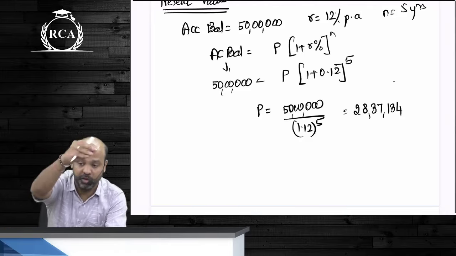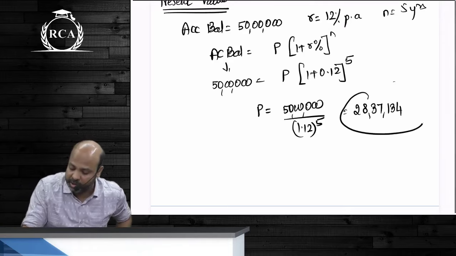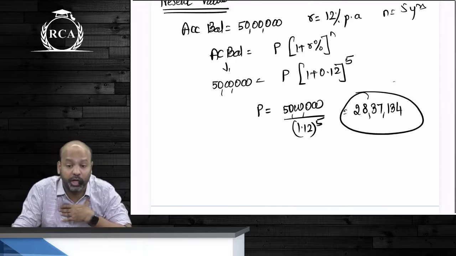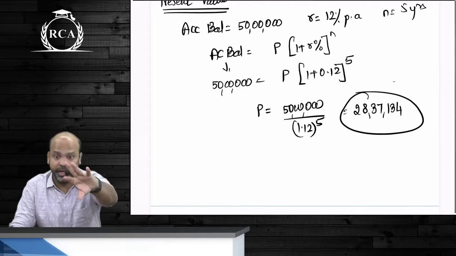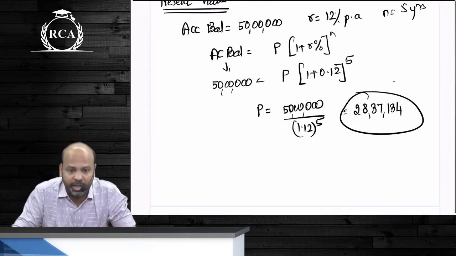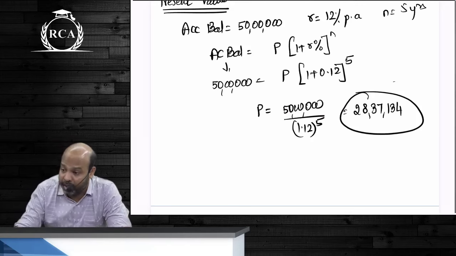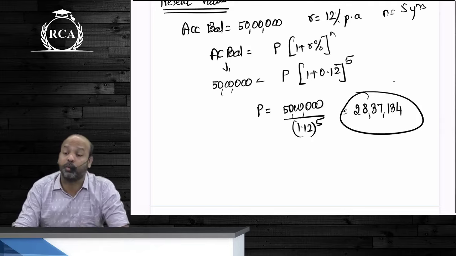Or compute how much is the amount of deposit that is required to be made today to receive 50 lakhs after 5 years. We just calculated that. Normally you will have to deposit how much? 28 lakhs 37,000. But the investment opportunity that you got now requires an investment of only 27 lakhs, so will you not accept that investment opportunity? And the answer is definitely yes. This is what I meant when I said we will have to bring the cash flows to a common time base for the purpose of comparison.